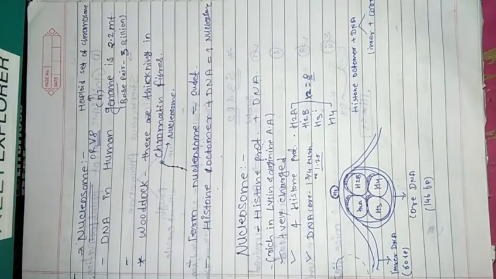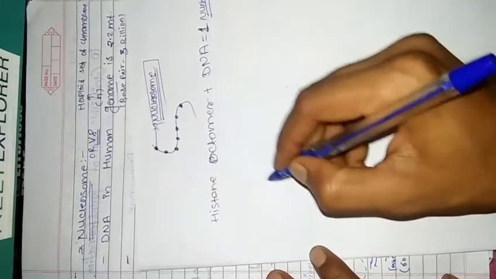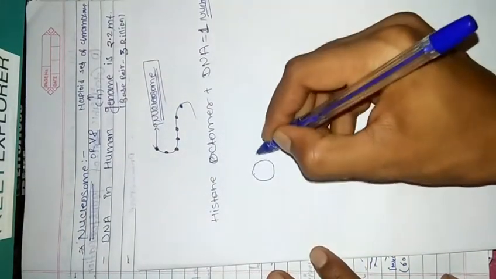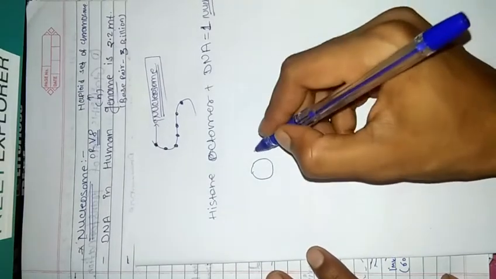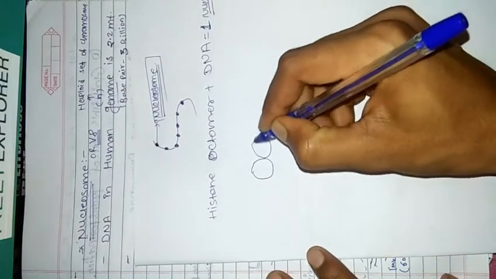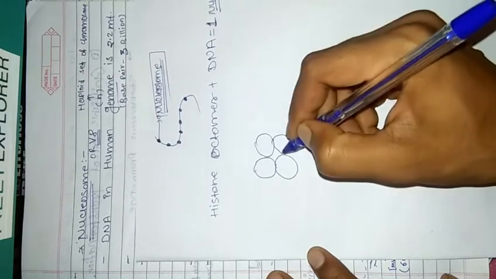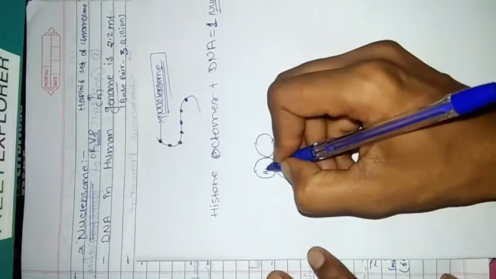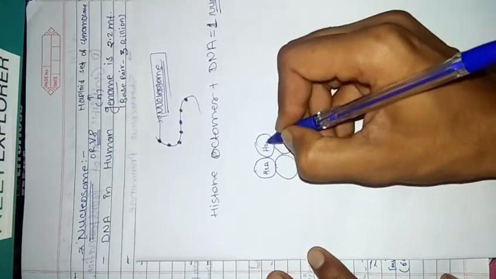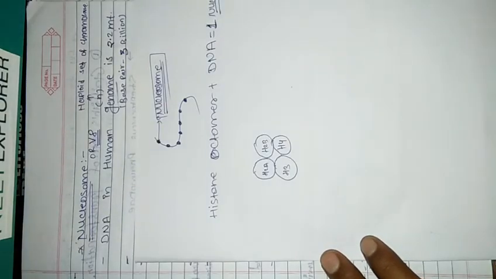Now how does the packaging of the DNA take place? See, there are proteins, the histone proteins. So this is H2A, H2B, H3 and H4. These are the 4 types of histone proteins, and we said that they are in pairs.